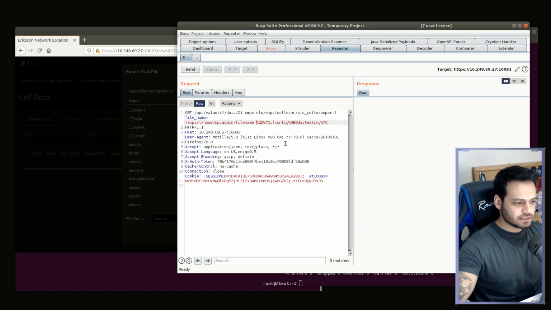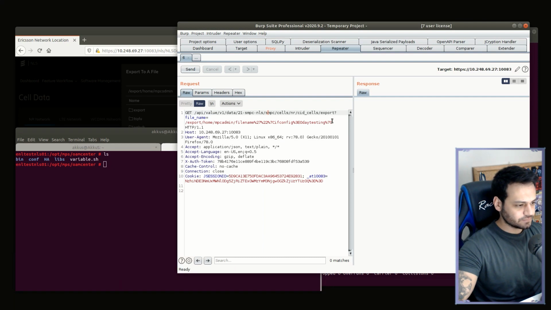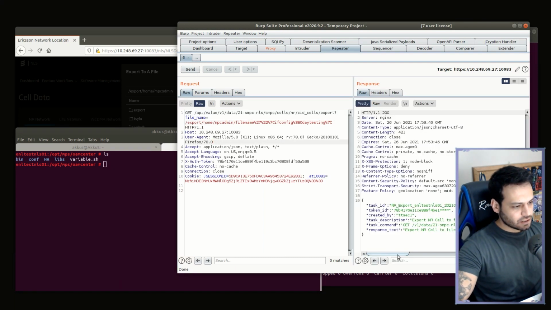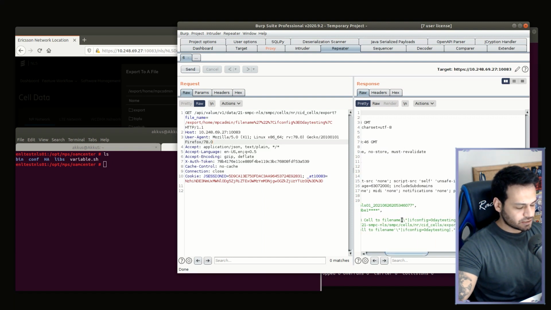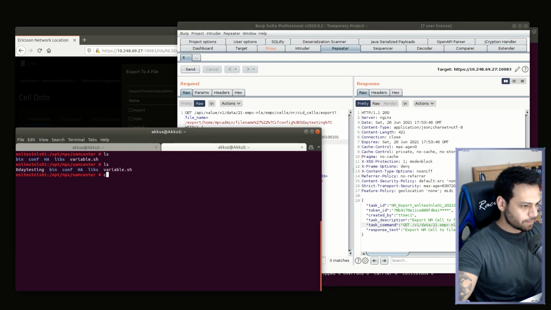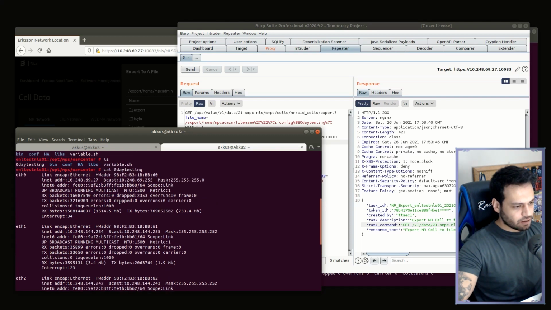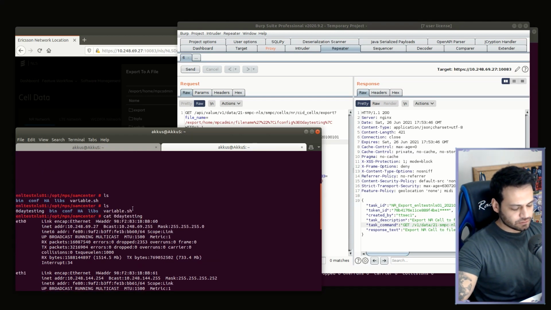As can be seen in the response, it can be understood that something went wrong. Let's check the background. We have an SSH connection to the server, therefore we can check from here whether the file has been created or not. As you can see, the command injection was successful.